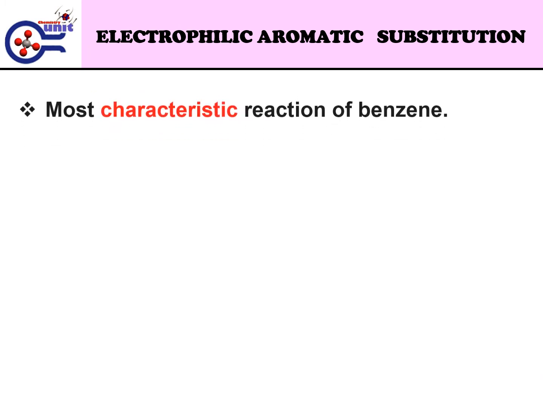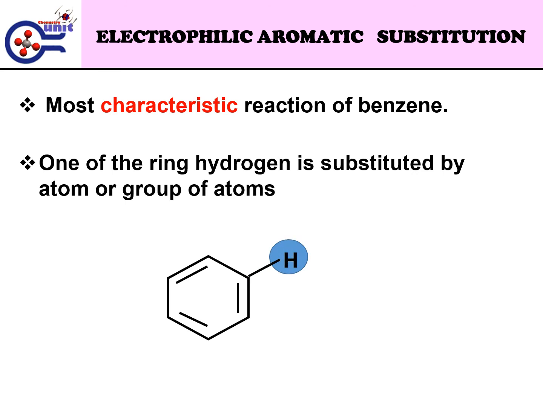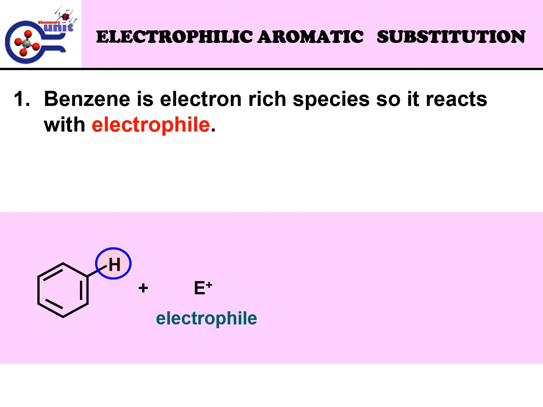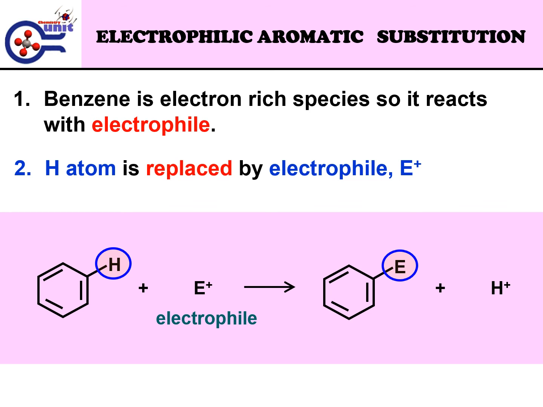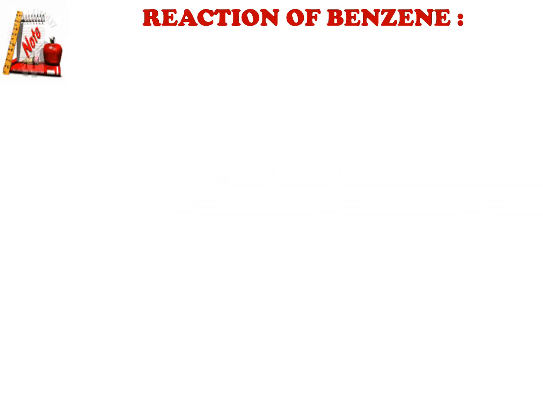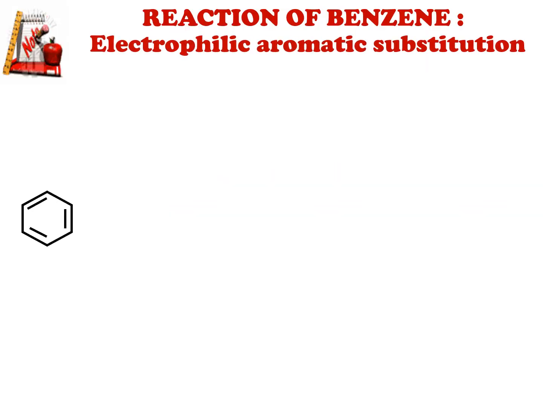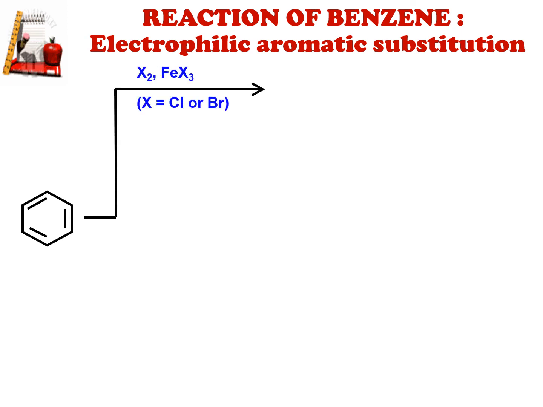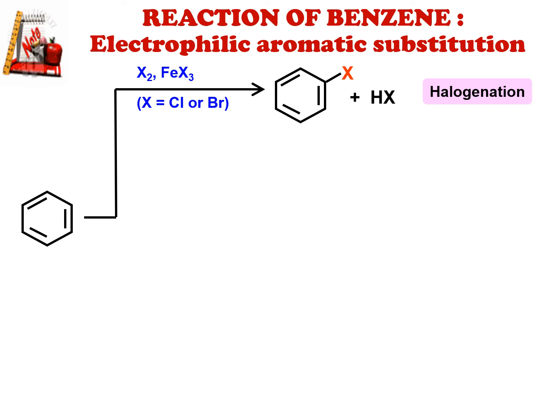Electrophilic aromatic substitution is the most characteristic reaction of benzene, in which one of the ring hydrogens is substituted by an atom or group of atoms. Benzene is an electron-rich species, so it reacts with electrophiles. The hydrogen atom is replaced by the electrophile. Reaction of benzene with group 17 elements, halogens, in the presence of a Lewis acid catalyst such as ferric halides is called halogenation, and the products formed are halobenzene and hydrogen halide.